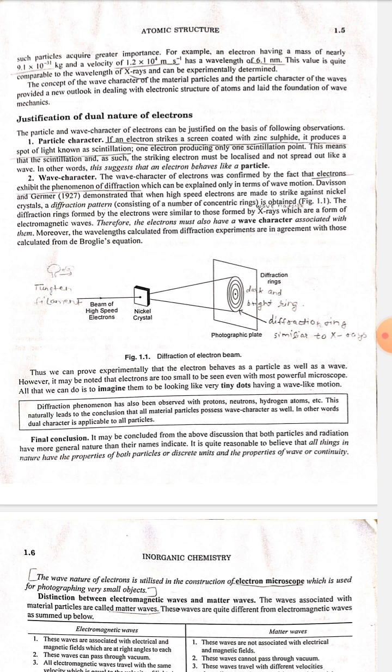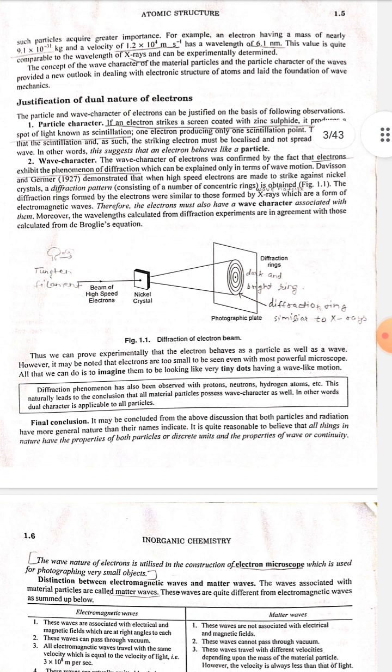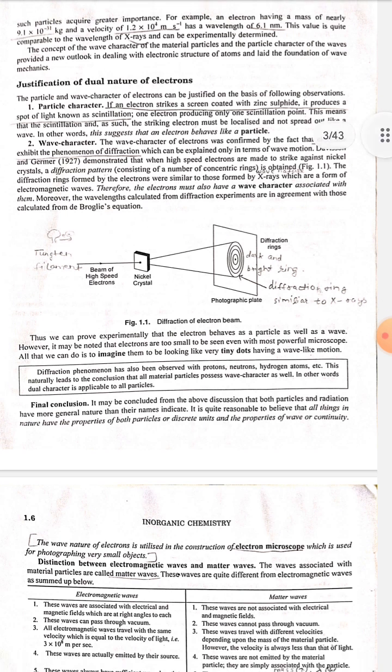Number 2. Wave character. The wave character of electrons was confirmed by the fact that electrons exhibit the phenomena of diffraction, which can be explained only in terms of wave motion. Davisson and Germer in 1927 demonstrated that when high-speed electrons are made to strike against a nickel crystal, a diffraction pattern consisting of a number of concentric rings is obtained.